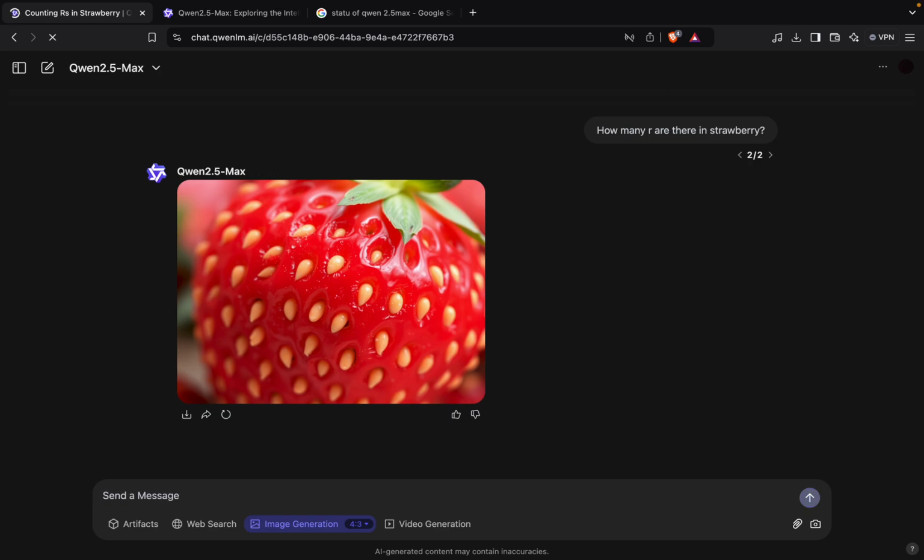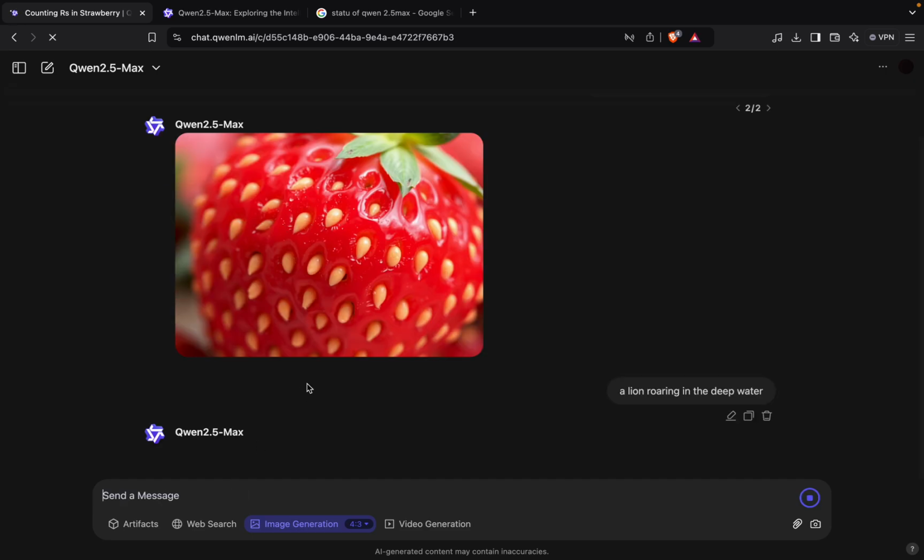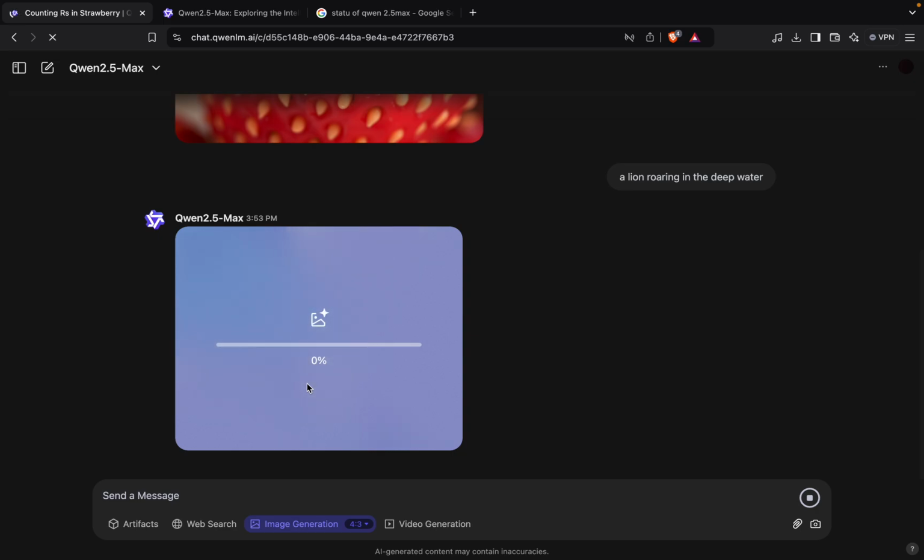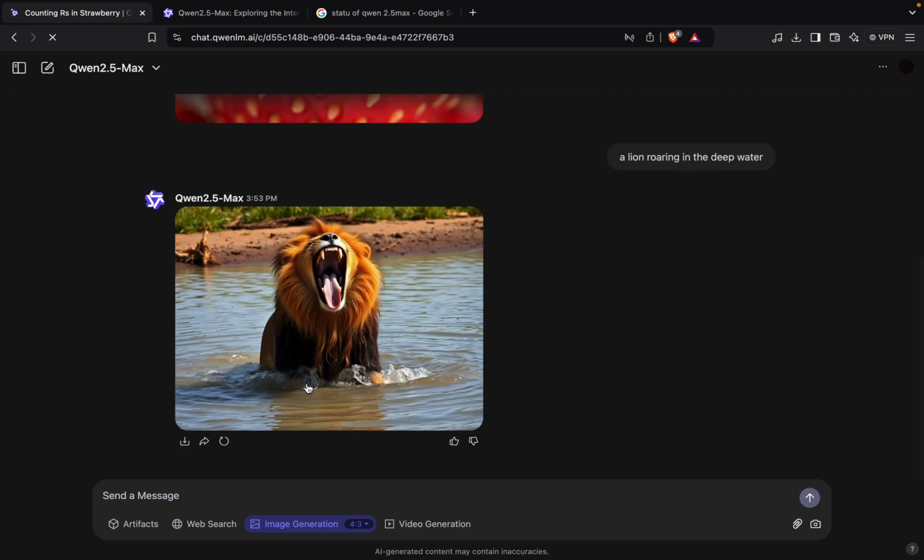But now we have to generate a lion roaring in the deep water. Now let's see if it generates that or not. Okay, so now it is generating, and it is quite fast. As you can see, it has generated in just a few seconds. Let's see. Okay, the lion is in the deep water.